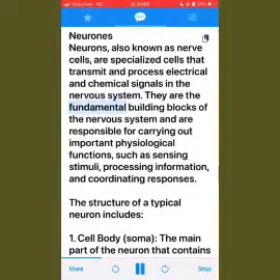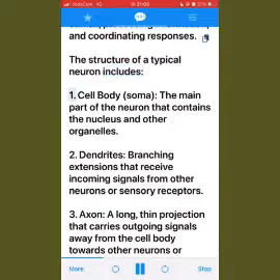They are the fundamental building blocks of the nervous system and are responsible for carrying out important physiological functions, such as sensing stimuli, processing information, and coordinating responses. The structure of a typical neuron includes: 1. Cell body, soma, the main part of the neuron that contains the nucleus and other organelles.